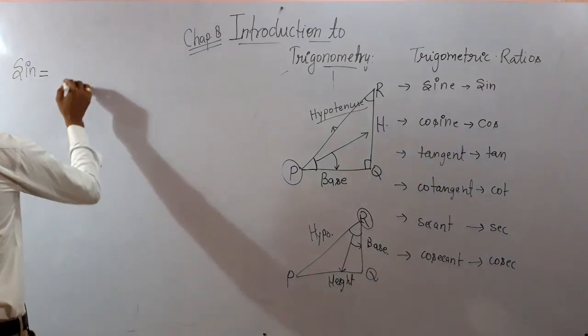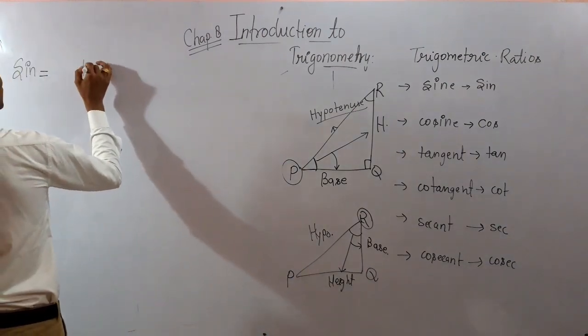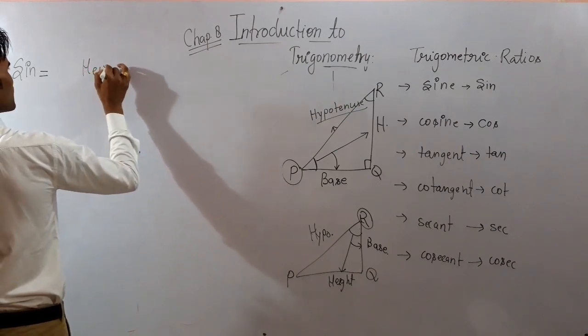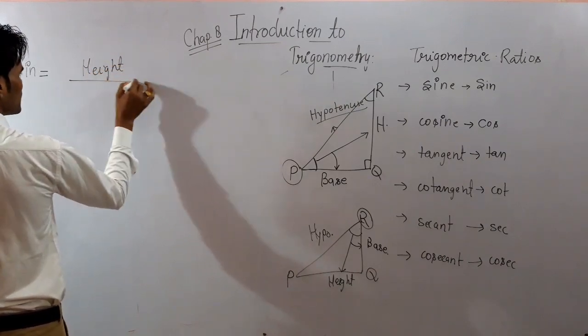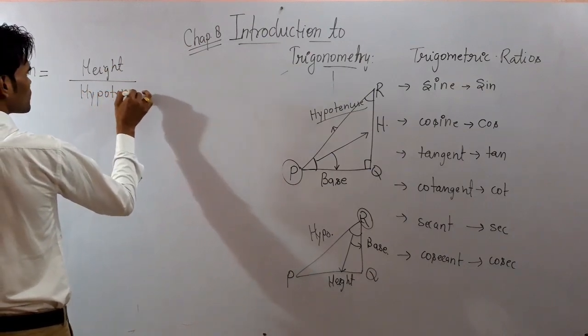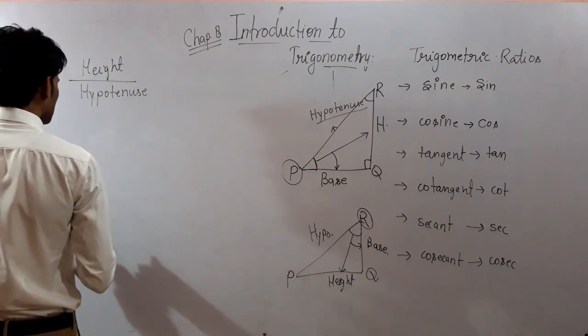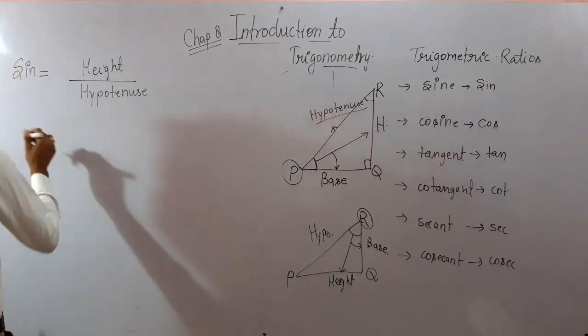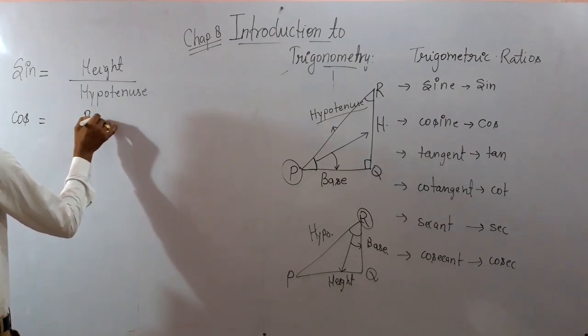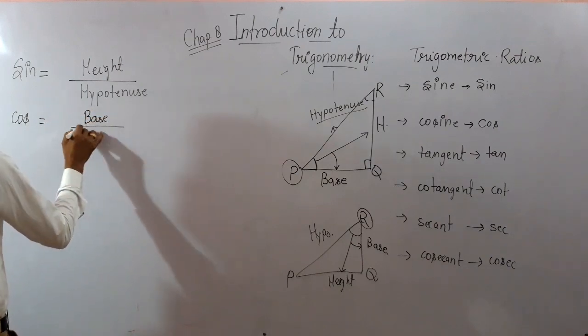See here, sine is the ratio of height and hypotenuse of the triangle. Then cos is the ratio of base and hypotenuse of the triangle.